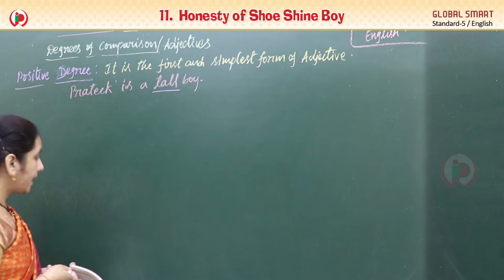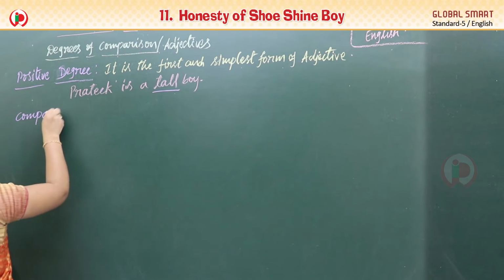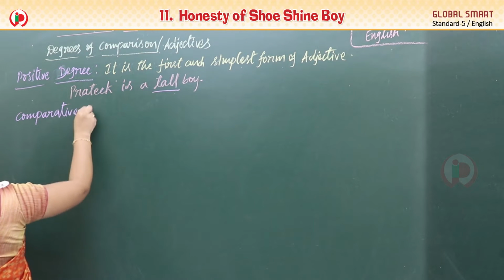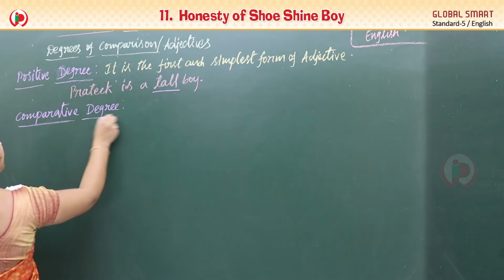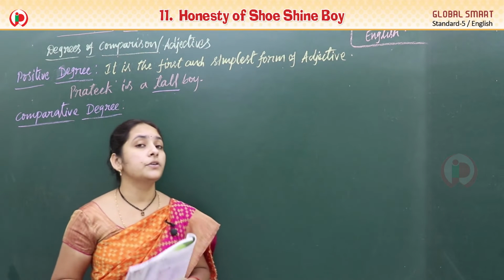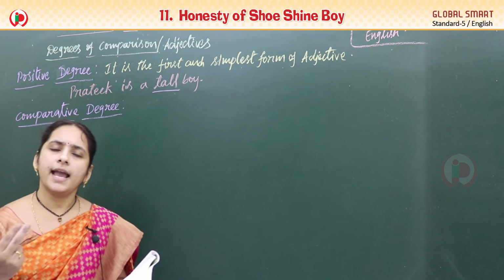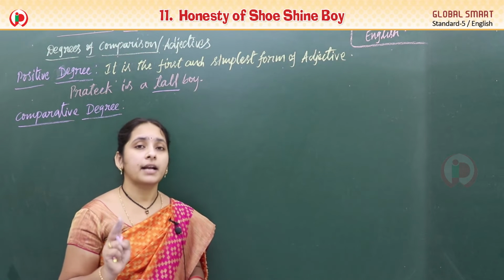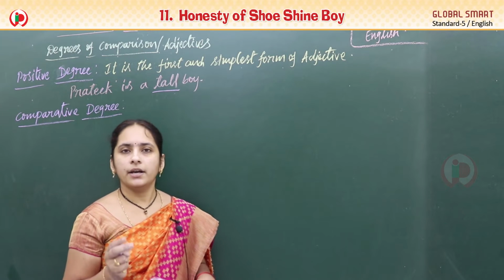Okay. Next, second one we have comparative degree. What is this comparative degree? Comparative degree means it is used to comparison made between two things or two persons, any two. So either two persons or two things if a comparison happened, that we call it comparative degree. Okay, Nana?